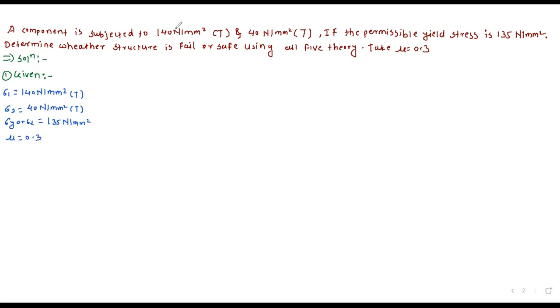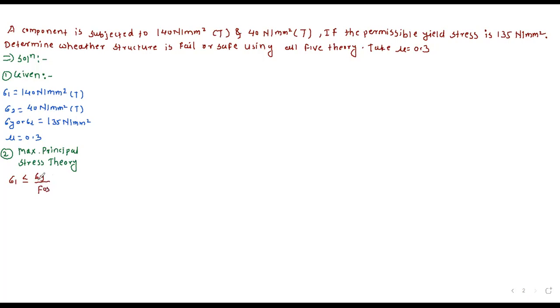So first we will apply the first theory, maximum principal stress theory. What is our maximum principal stress theory? Sigma 1 should be less than or equal to sigma y upon factor of safety.